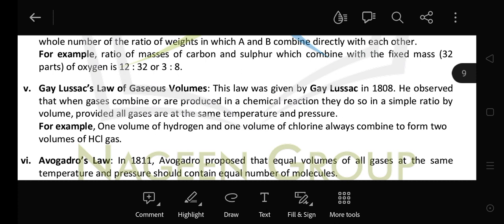So if you carry out reactions in gases at constant temperature and pressure, the gases before or after combination have a simple whole number ratio. For example, one volume of hydrogen and one volume of chlorine react together to form 2 volumes of HCl. So here the ratio is 1:1:2.